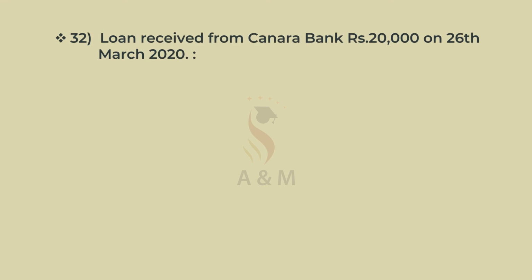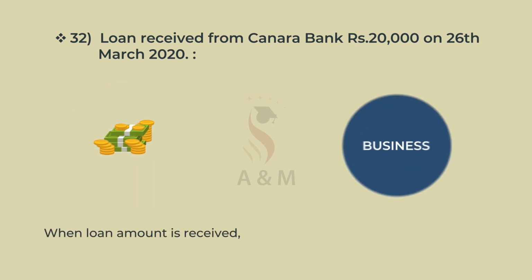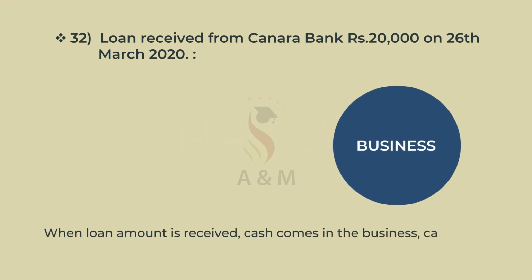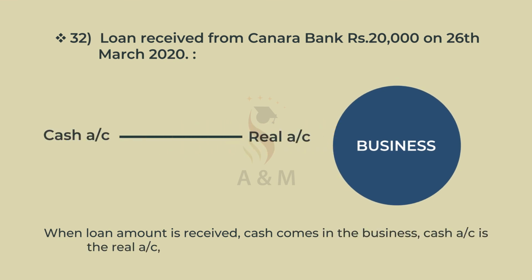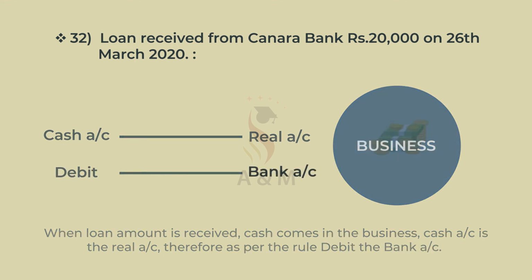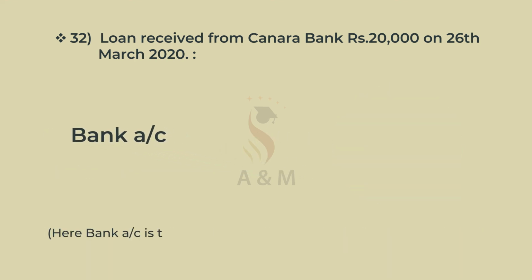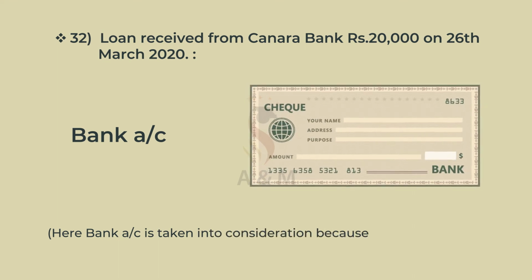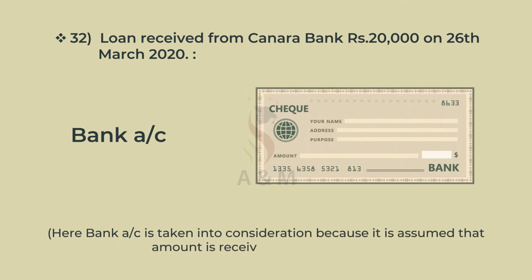32. Loan received from Canara Bank rupees 20,000 on 26th March 2020. When loan amount is received, cash comes in the business. Cash account is a real account. Therefore, as per the rule, debit the bank account. Here bank account is taken into consideration because it is assumed that amount is received in check form.